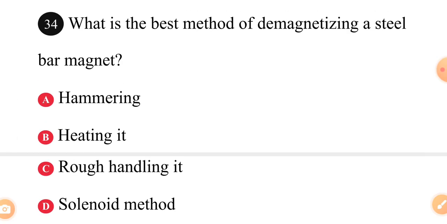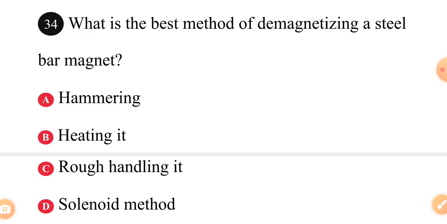What is the best method of demagnetizing a steel bar magnet, removing the magnetic property from a magnetized bar magnet? A, hammering. B, heating it. C, rough handling it.